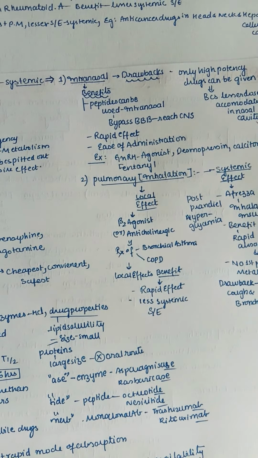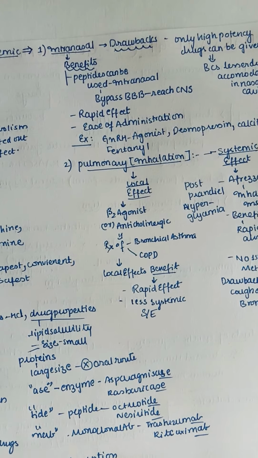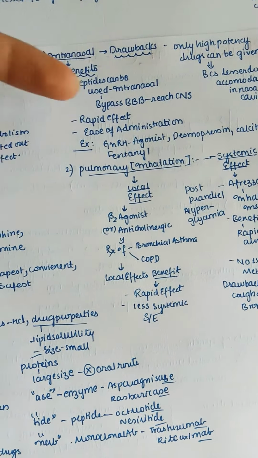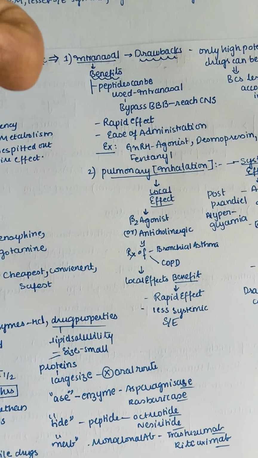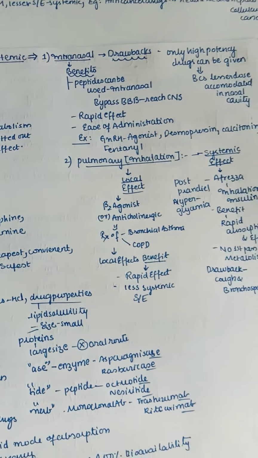The first one is intranasal. As the name you can understand, by nasal, that is by our nose. These have some benefits and also drawbacks. The benefits are that mainly peptides can be used by the intranasal route, so that they can bypass the blood-brain barrier, so they can easily reach the central nervous system.